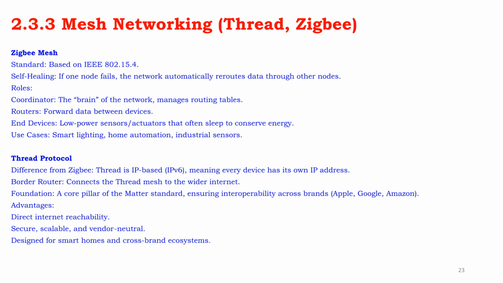Zigbee is based on the IEEE 802.15.4 standard, offering self-healing capabilities and defining specific device roles: coordinator, routers, and low-power end devices. Thread is IP-based, IPv6, meaning every device has an IP address, and it uses a border router to connect to the wider internet. Thread is foundational to the Matter standard.